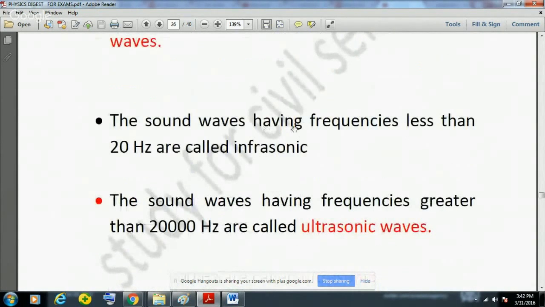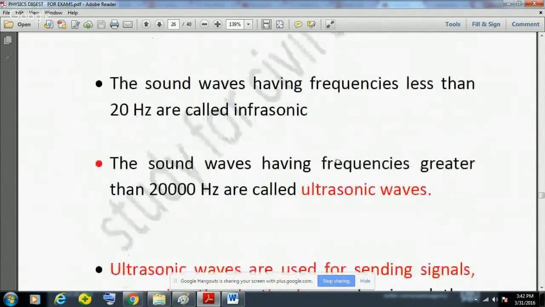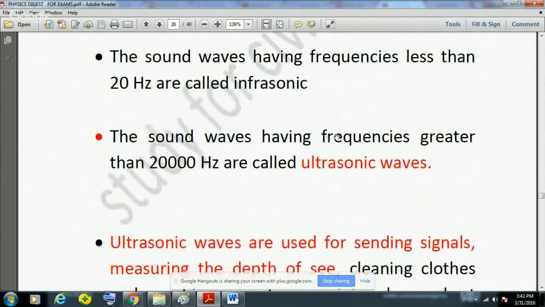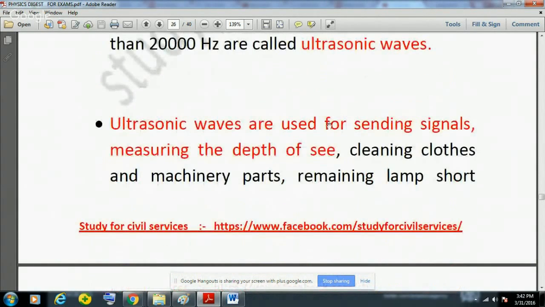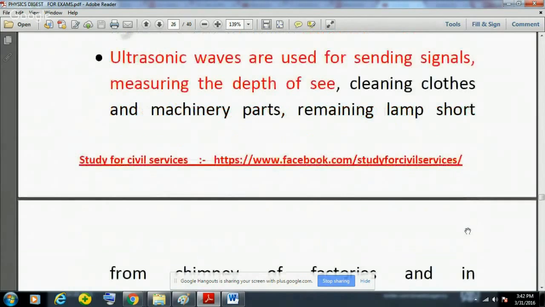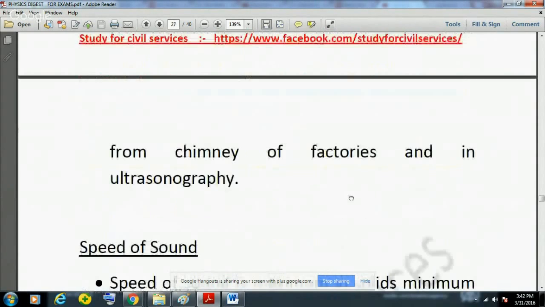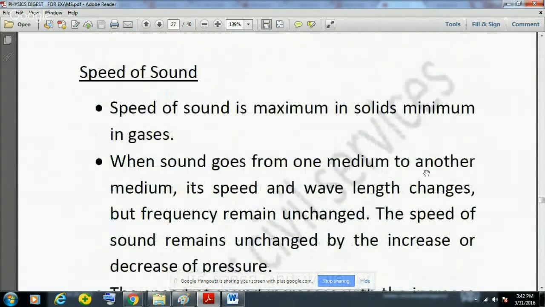The sound waves having frequency less than 20 hertz are known as infrasonic, and the sound waves having frequency more than 20,000 hertz are known as ultrasonic waves. Ultrasonic waves are used for sending signals, measuring the depth of the sea, cleaning clothes and machinery parts, removing lamp soot from the chimneys of factories, and in ultrasonography.